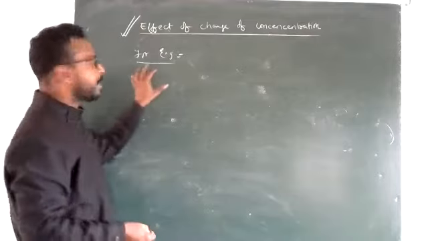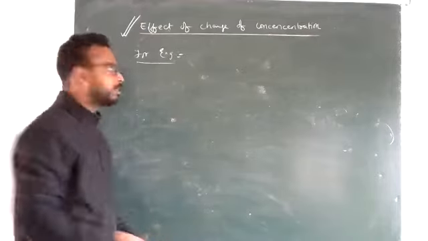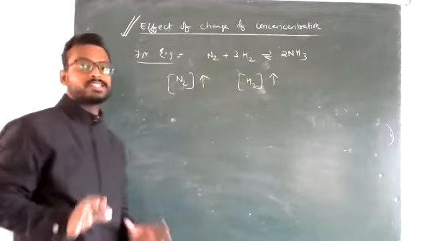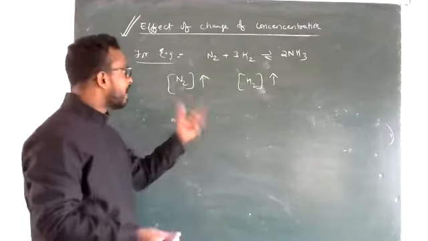Okay, now let me explain with an example. Right, for example we have a reaction N2 plus 3H2 that gives you ammonia. This is Haber's process, synthesis of ammonia. So whenever you are increasing the concentration of ammonia or increasing the concentration of hydrogen, what will exactly happen?